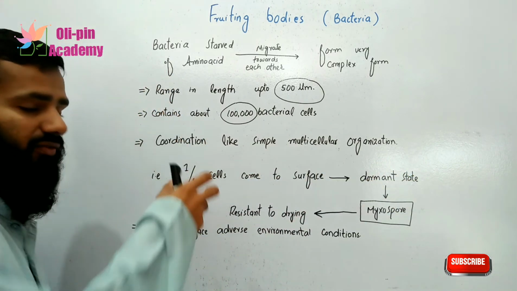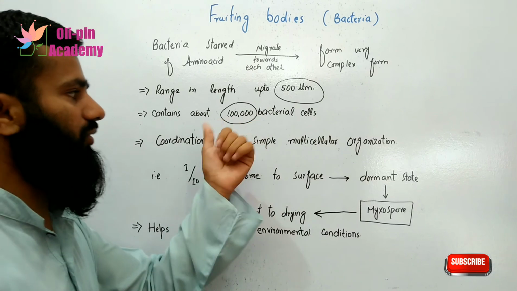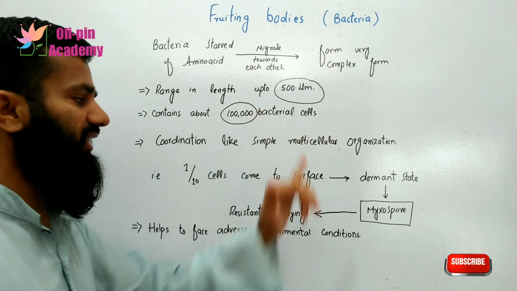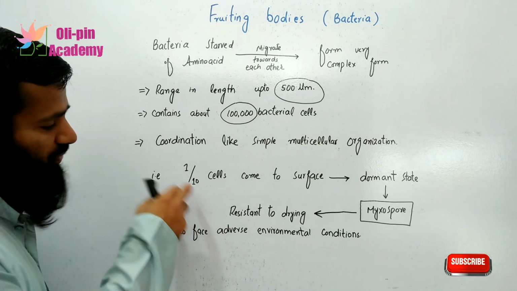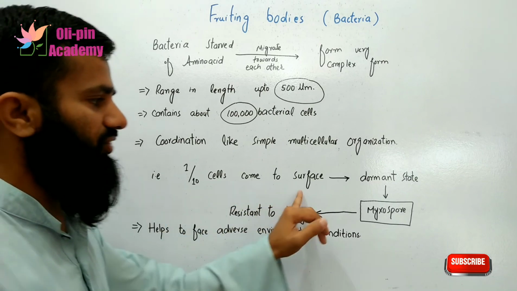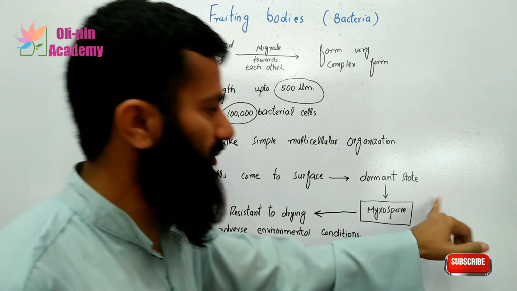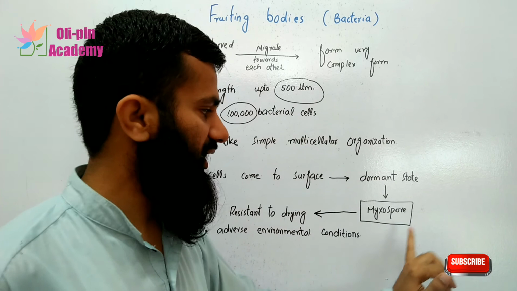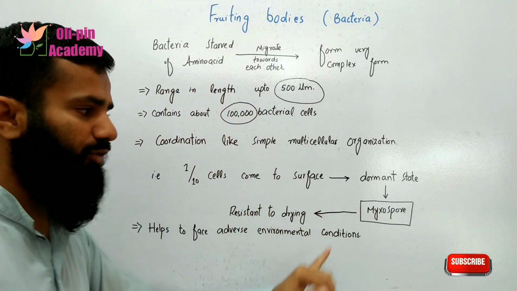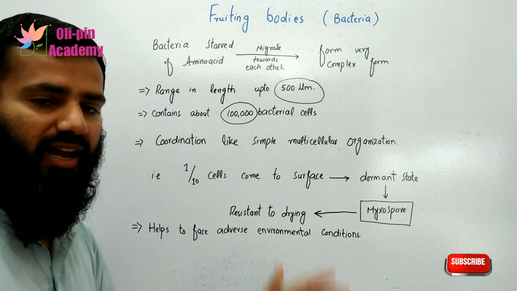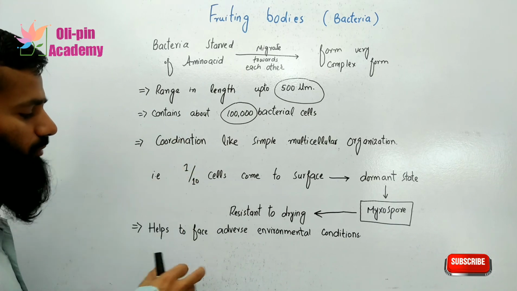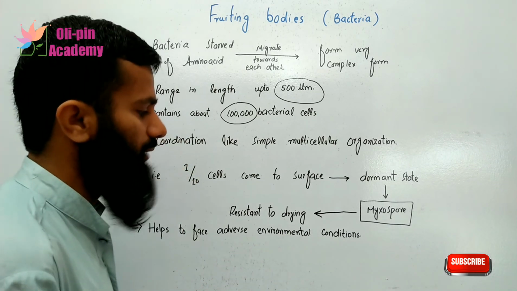In these fruiting bodies, which contain about 1 lakh bacterial cells, in every 10 cells, one cell comes to the surface and changes its state to a dormant state. This dormant state of the bacteria is called a myxospore, and this myxospore is resistant to drying. This property of the myxospore, which they have formed with coordination with each other, helps the fruiting bodies to face adverse environmental conditions.